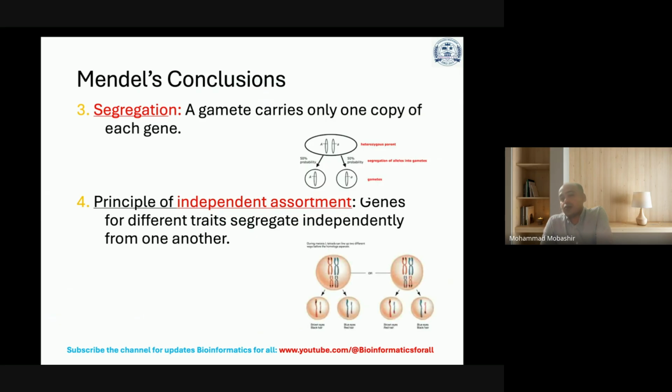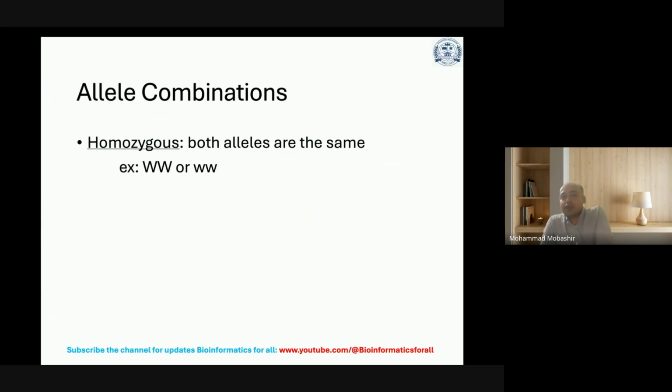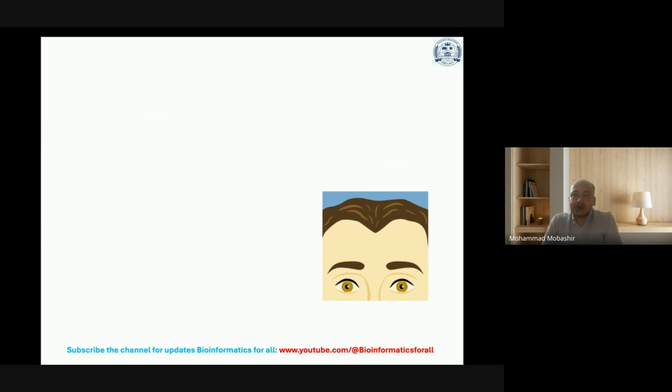And this is what you can see here. Applying Mendel's principles, for allele combinations like capital WW or small ww, where both alleles are the same, it is called homozygous. When both are in caps or both are in small letters, they are homozygous alleles. Heterozygous alleles are different, for example, a capital W and a small w.